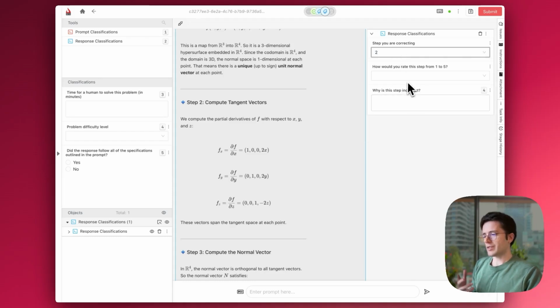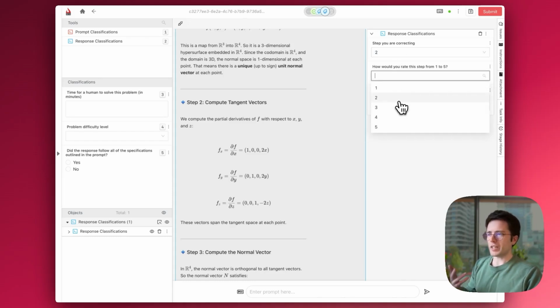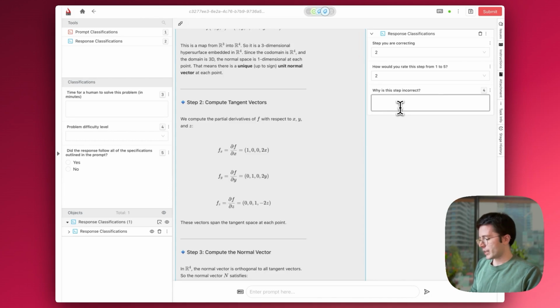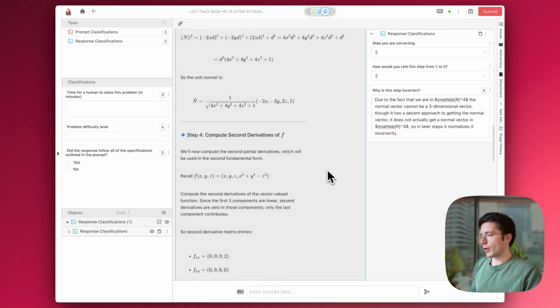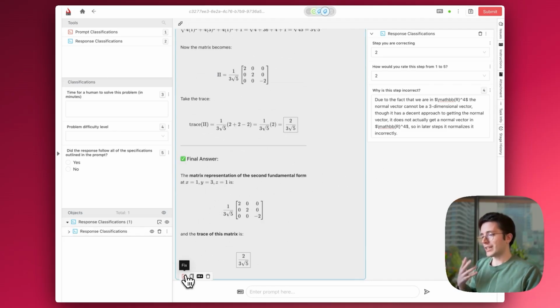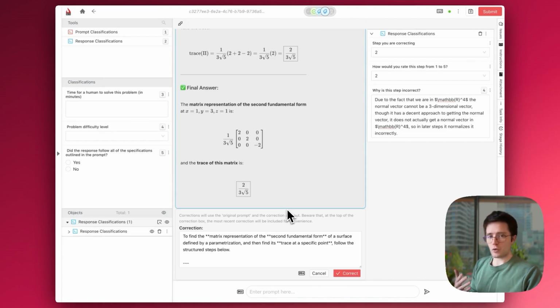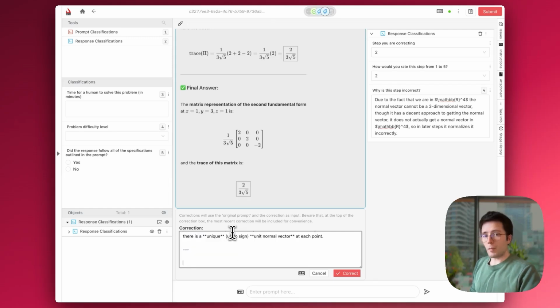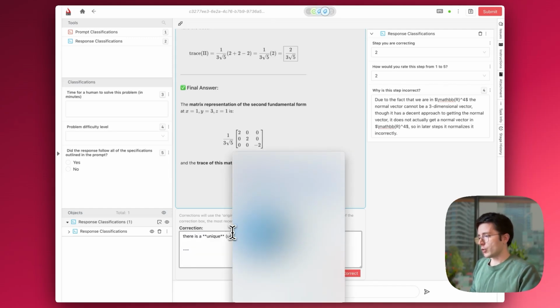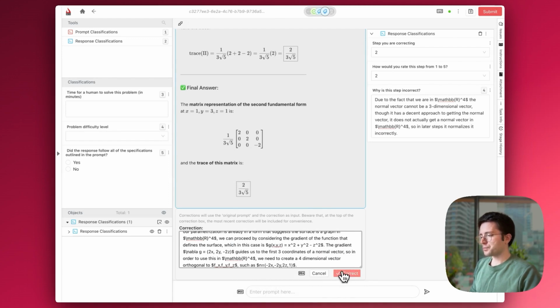So I'm correct in step number 2, for example. I would rate it maybe a 2 out of 5 because it is incorrect. And I can write down here the reason why this step is incorrect. Most importantly, I can go down and click on fix. This is the actual critical part, where I will go ahead and delete step number 2 here and rewrite it. But this time I will rewrite it correctly. So let me do that right now.